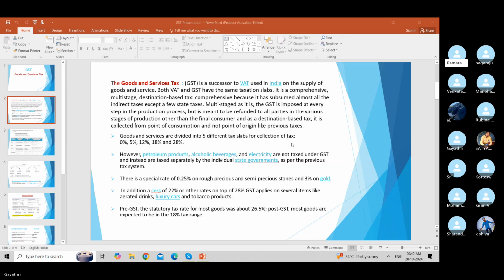Instead, they are taxed separately by the individual state governments as per the previous tax system. And there is also a special rate of 0.25% on rough precious and semi-precious stones like diamonds and gems.